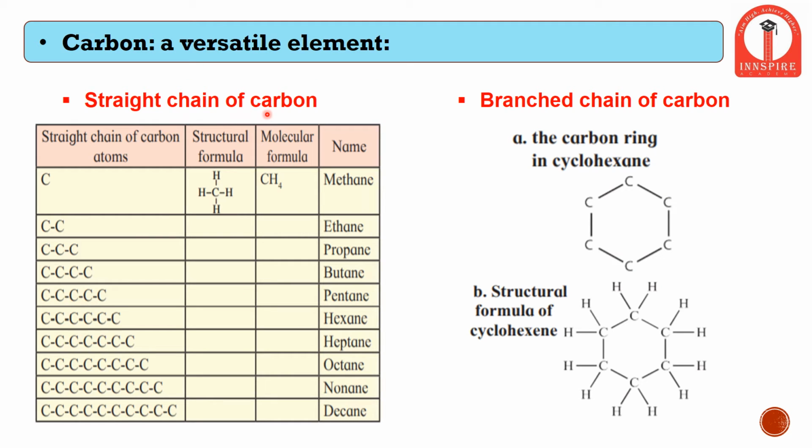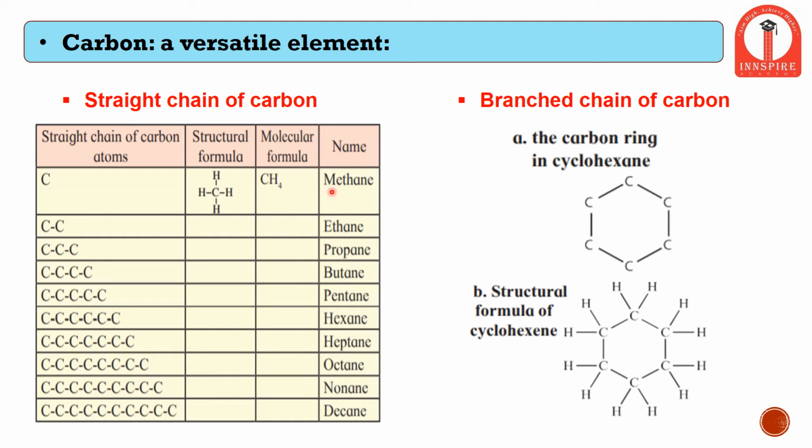First is the straight chain. Before beginning with the straight chain, let us study how many carbons are required to form a chain. If there is only one carbon present, then that carbon will bond to 4 hydrogen atoms and give rise to a molecule, that is CH4. If there is only one carbon, then the chemical name of that chain is methane. If there is another carbon atom forming a covalent bond with the first atom, then the chemical name is ethane.